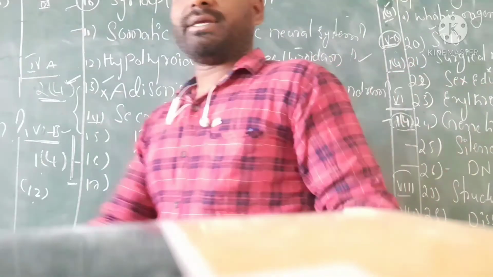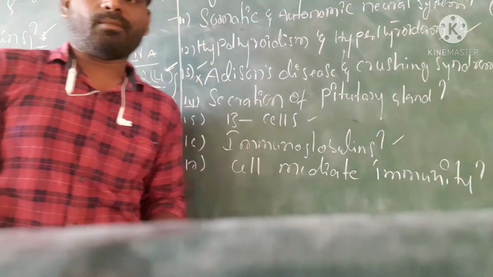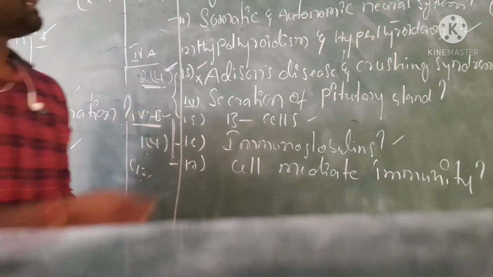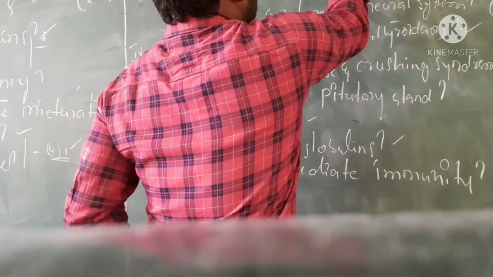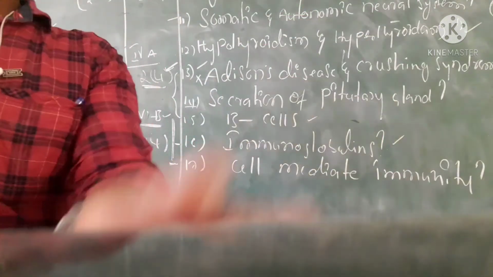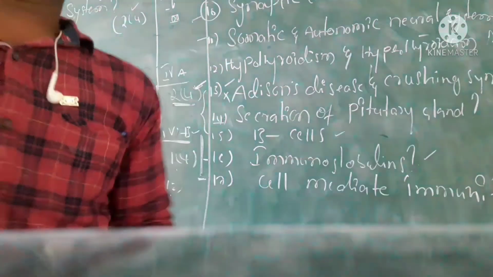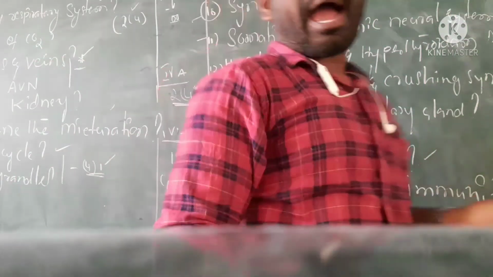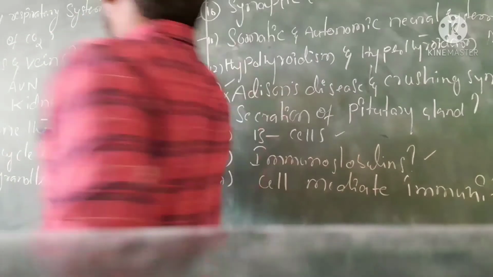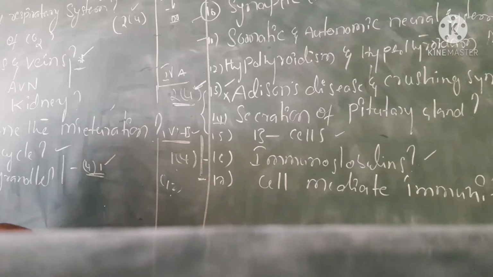In this academic year, in the second paper, section B has 12 questions with 50-50 choices. I have prepared only 30 questions for second year zoology as per the blueprint.